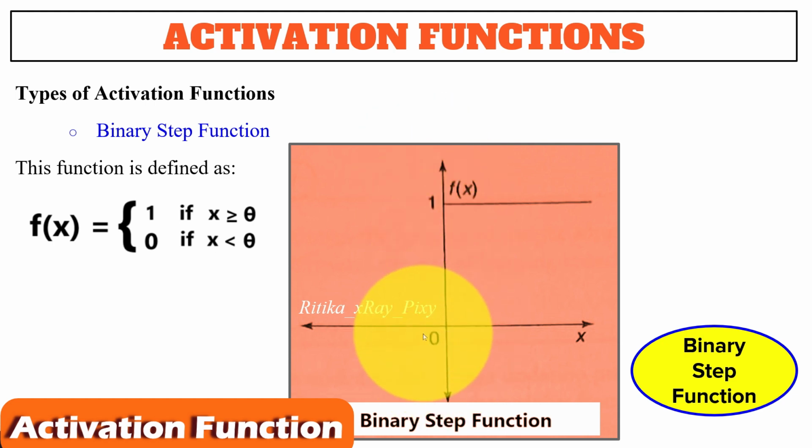Theta, you can see, is the threshold value. This function is most widely used in single layer networks to convert net input into an output, using binary, either 0 or 1.